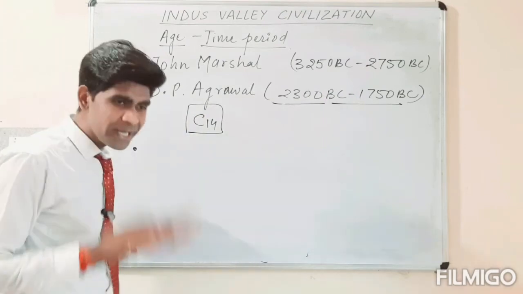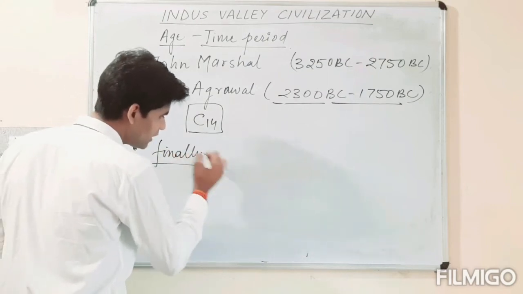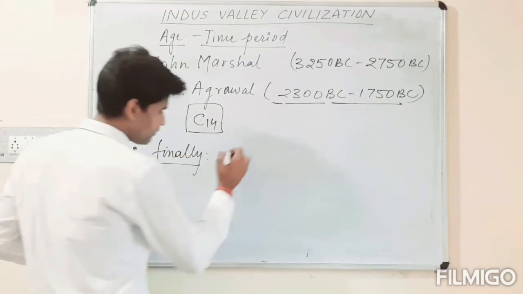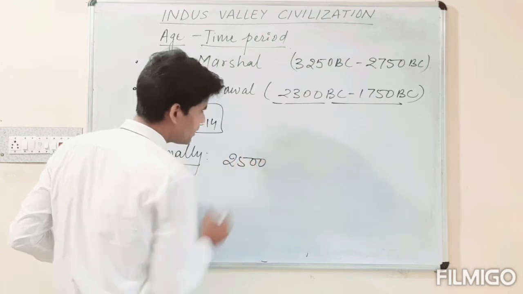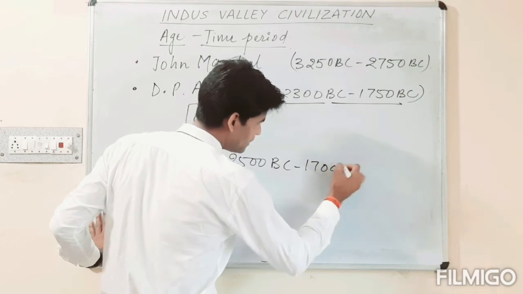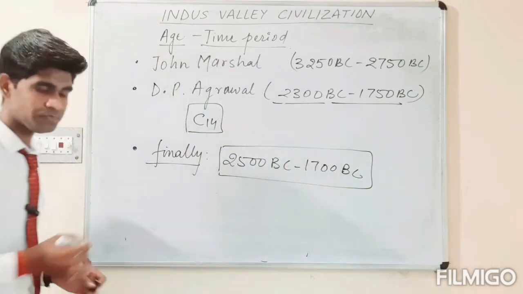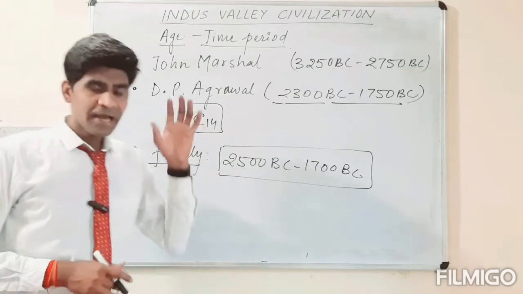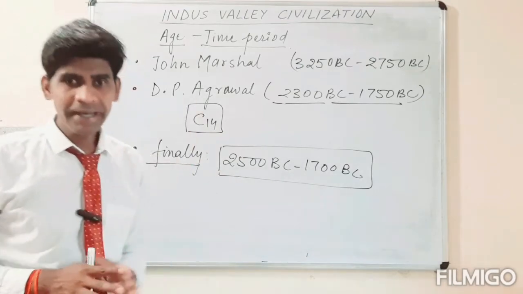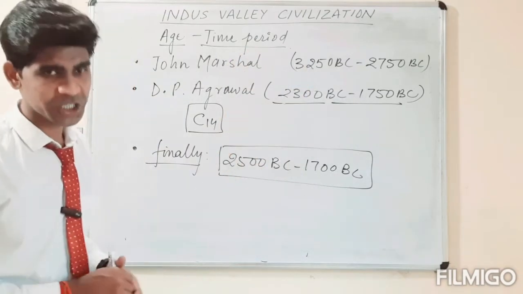Now, finally, what was assumed? What was the time period of that civilization? It was assumed that about 2500 BC till 1700 BC is the time period of that civilization. So look, the various historians have provided various time periods or durations for this civilization.